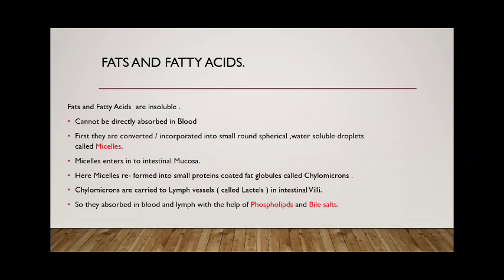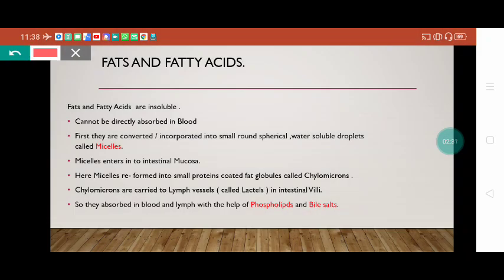Now next one is fats and fatty acids. Because fats and fatty acids are insoluble in water, absorption is a little bit difficult. They cannot be directly absorbed into the bloodstream. First of all, these fat molecules are converted into small, round, spherical, water soluble droplets. These droplets are basically called micelles, and finally these micelles can enter the intestinal mucosa.